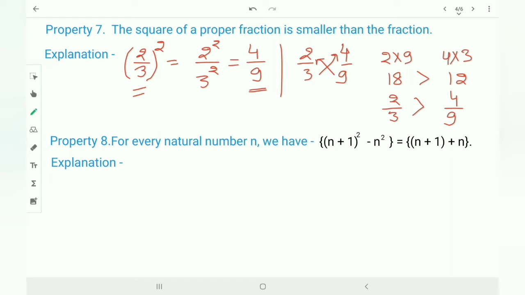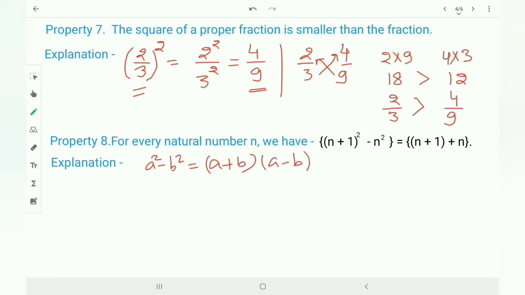Next property, property 8. For every natural number n, we have n plus 1 whole square minus n square is equal to n plus 1 plus n. Now recall the algebraic identity a square minus b square is equal to a plus b into a minus b.